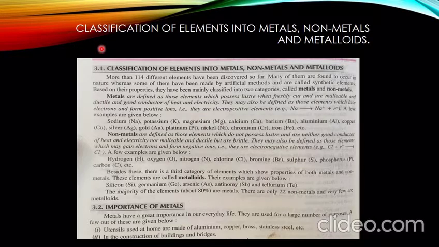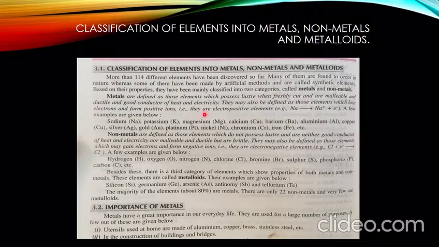Now talking about classification of elements, more than 114 different elements have been discovered, and many of them are found to occur in nature, whereas some of them have been made by artificial methods and are called synthetic elements. Based on their properties, they have been mainly classified into two categories, that is metals and non-metals.